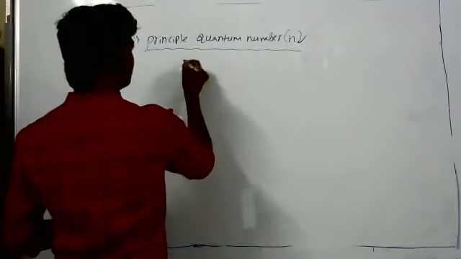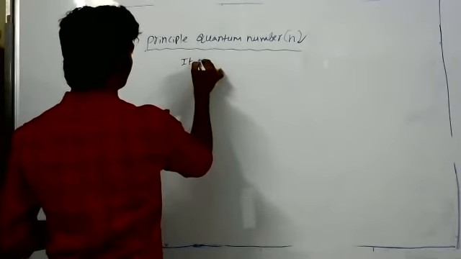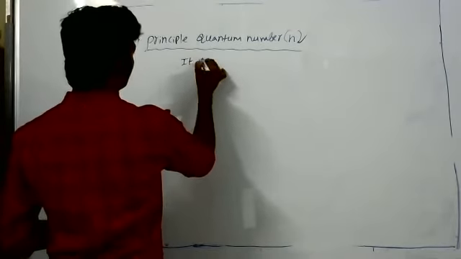First one, the principal quantum number. It is given by Bohr.